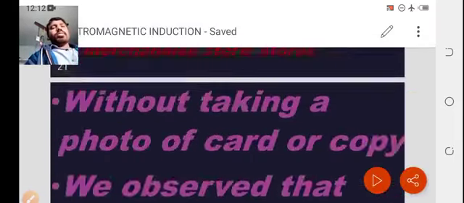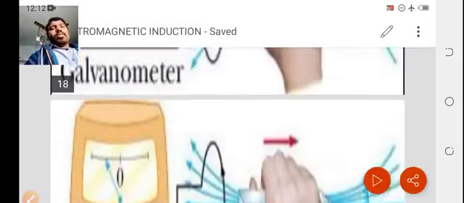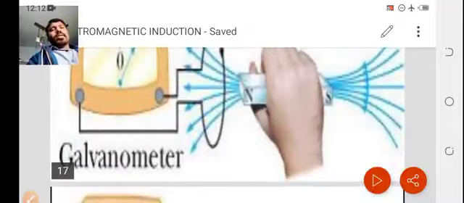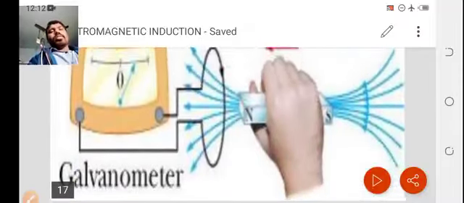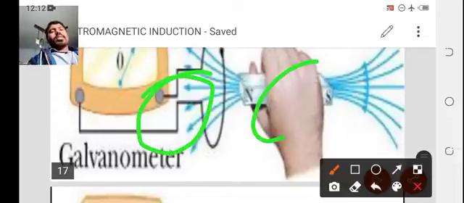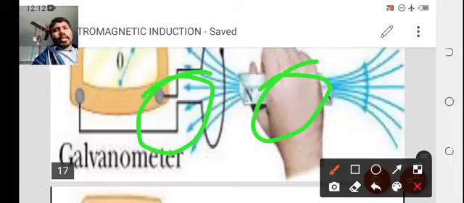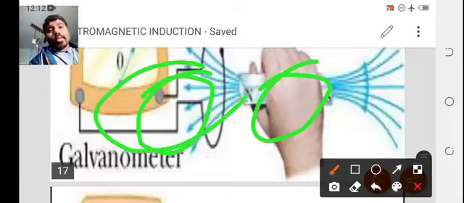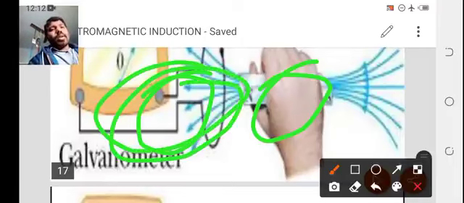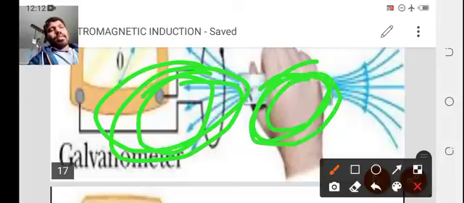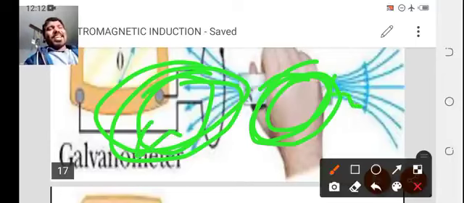Just imagine that this whole circuit is the conductor, and this is the magnetic field, because the field is created by the magnetic field. Because of the conductivity, the current is passing in the circuit. So I can consider this as a conductor and this as a magnetic field.